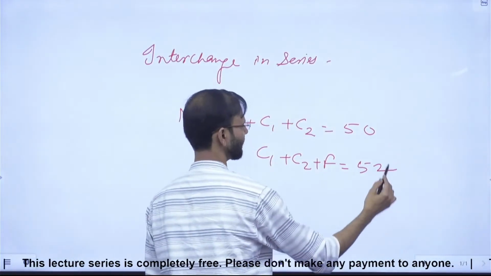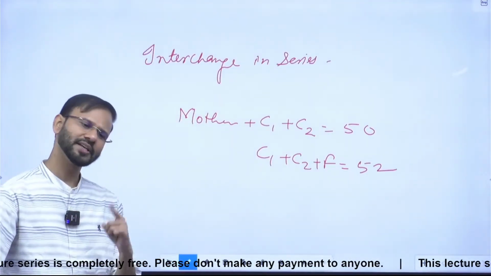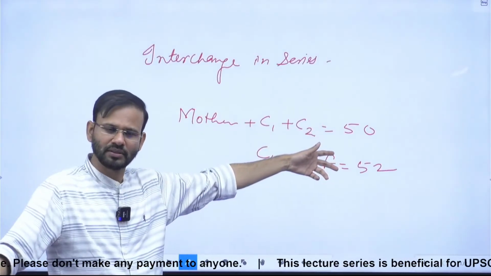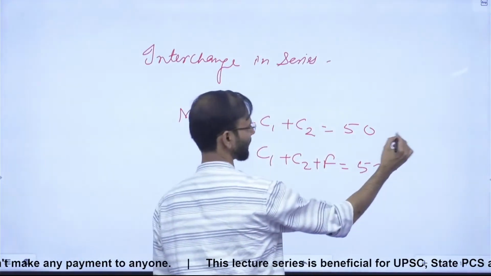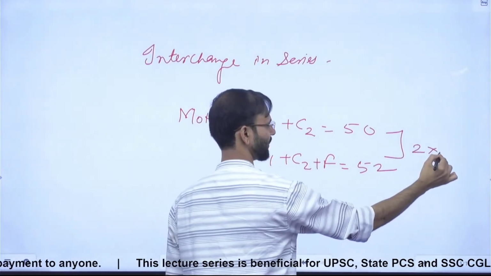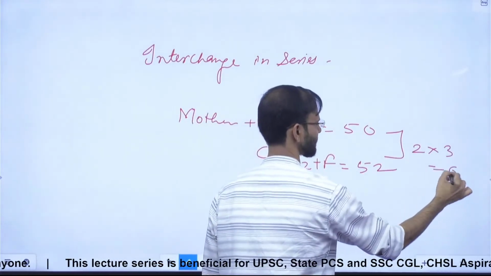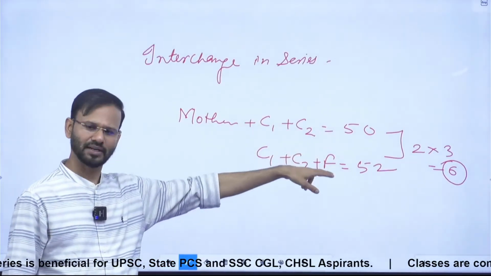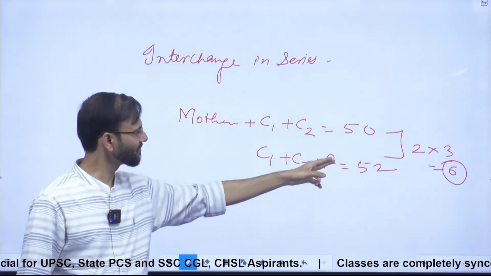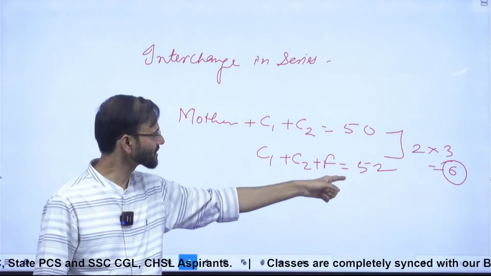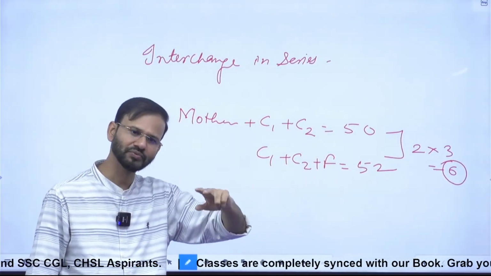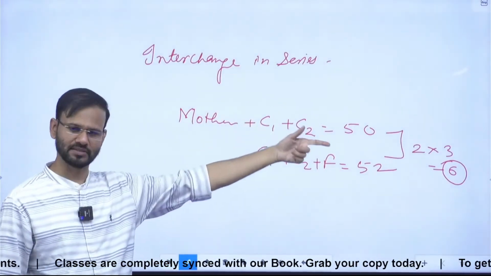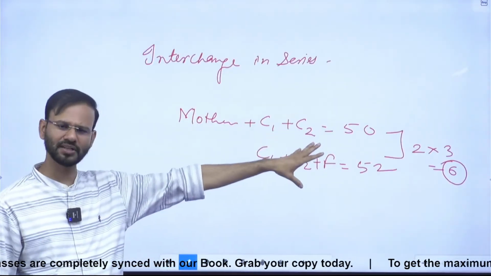Guys, just tell me one thing here. The age of father will be more than the age of mother, and it will be more than how much? It will be more by 6 years. Why? Because the difference is 2 into 3, which is 6. See, the father is included in the series where the average is increased by 2. So father is coming with the contribution of 2 times 3, which is 6, right? So father is more than the mother by 6 years. Correct? This type of questions we have solved in the class, right?